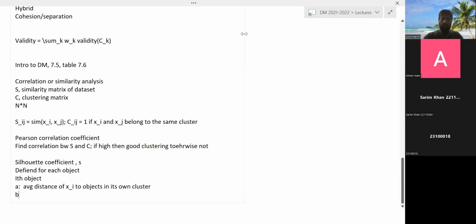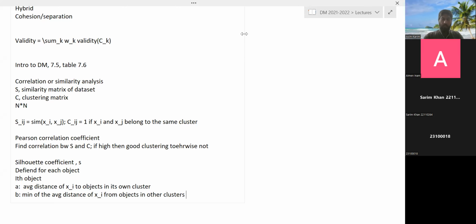The other parameter B is the average. Okay, it's not just the average, it's the minimum of the average distance of xi from objects in other clusters. Remember, there might be more than 2 clusters.